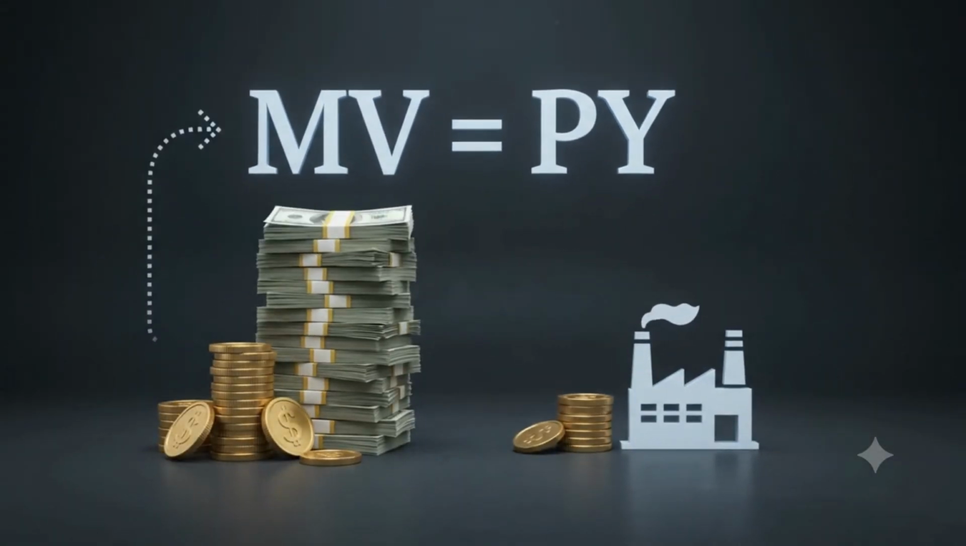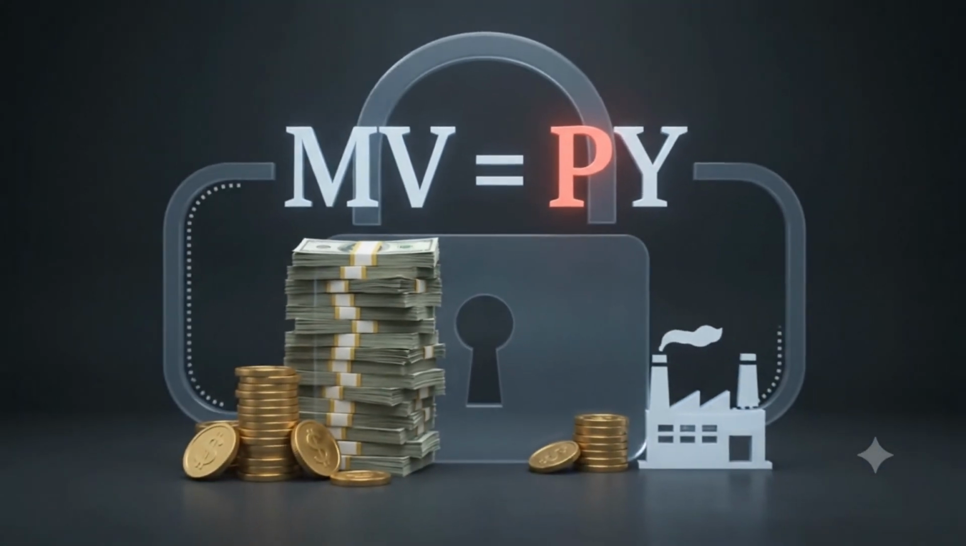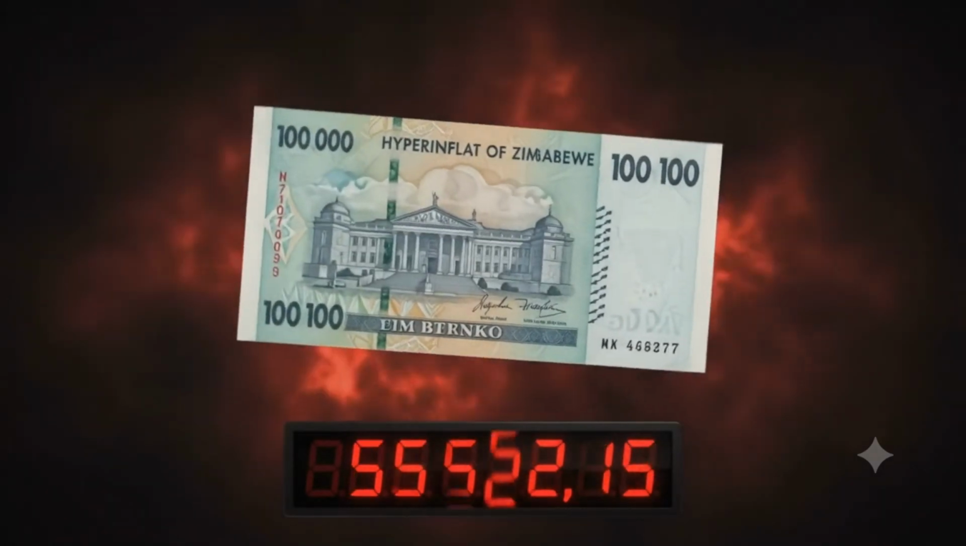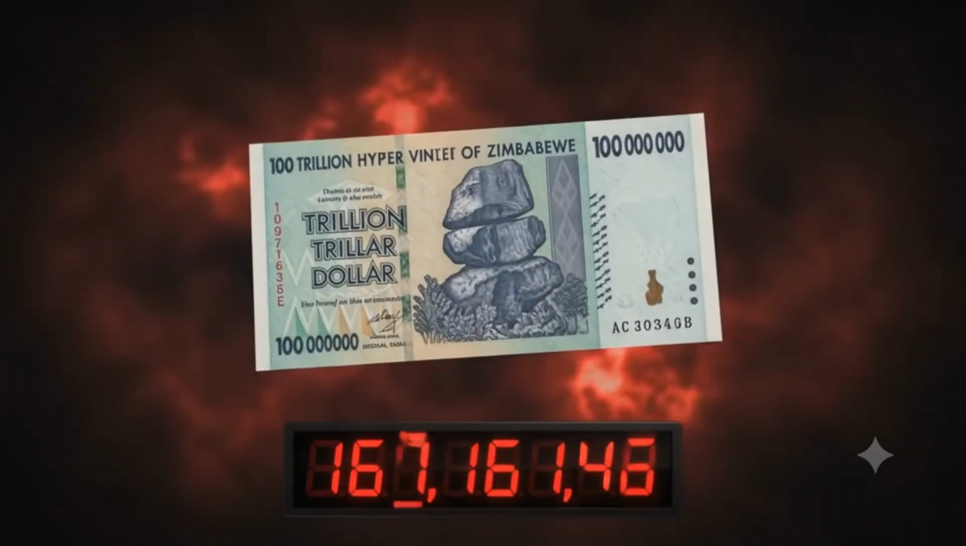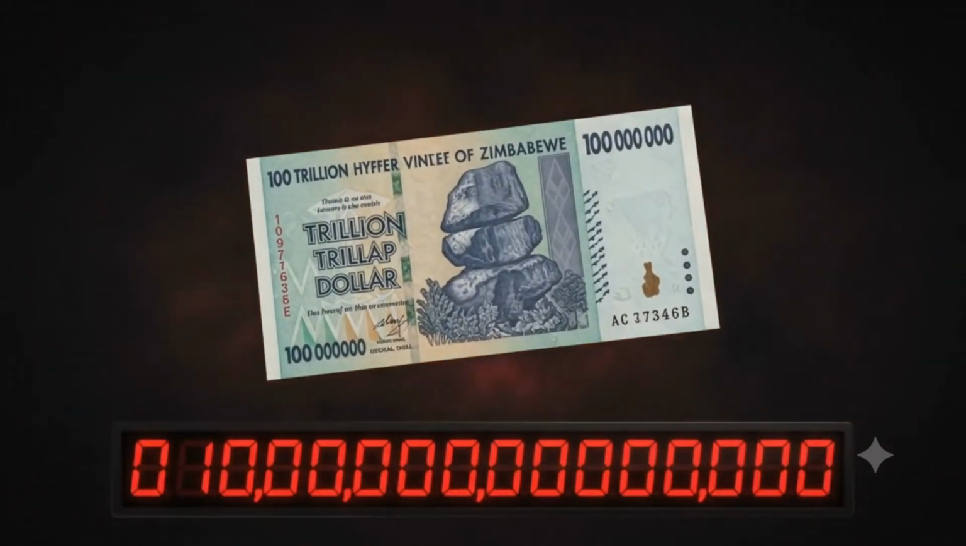Monetary view: MV equals PY. If money supply grows faster than real output for years, prices must rise, and expectations lock it in. Zimbabwe 2008 is the textbook case. Inflation peaked at 79.6% per month, with prices doubling every 24.7 hours.